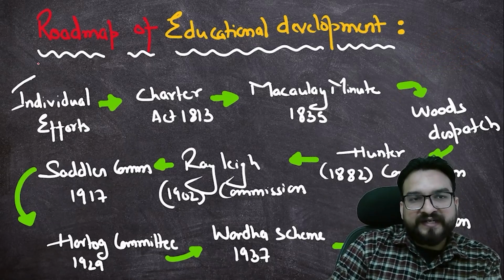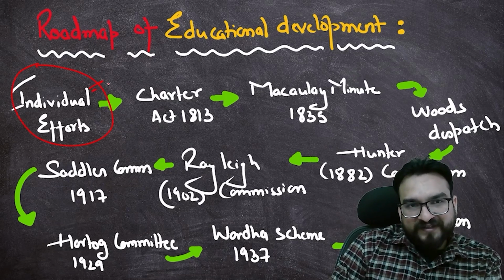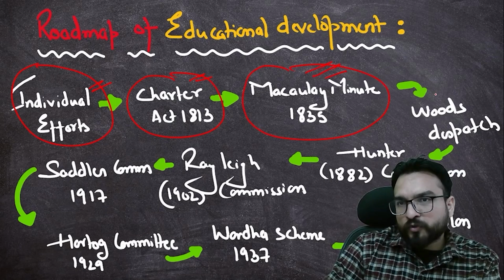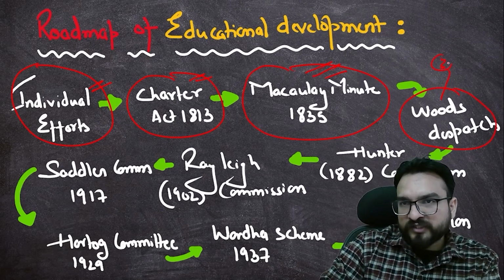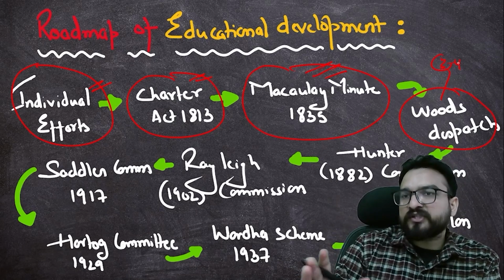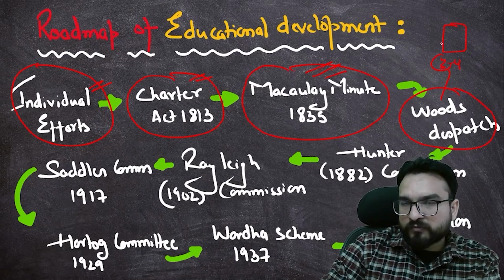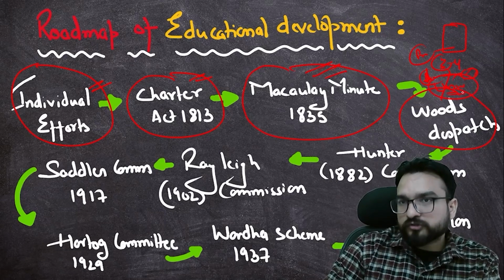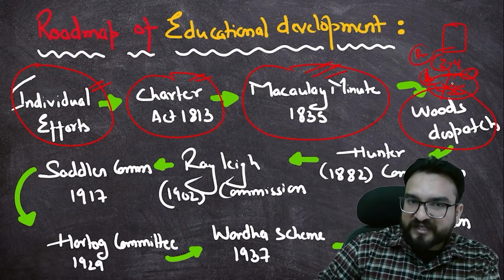So you have seen the individual efforts. Revise what you have written. Charter Act, 1-2 points you have to remember. Macaulay's Minute, 1 or 2 points. Wood's Dispatch, 3-4 points. You are now seeing an institutionalized structure of the education system. At the primary level we have government schools, at the district level we have schools and colleges, and at the center we have some universities also: Calcutta, Madras, and Bombay.